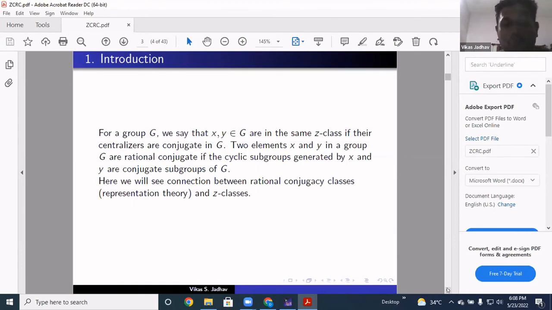As Anupam sir has already discussed, two elements in a group G are in the same Z class if their centralizers are conjugate in G. That is the definition of Z class. And two elements X and Y in a group G are rational conjugate if the cyclic subgroups generated by X and Y are conjugate subgroups of G. That is the definition of rational conjugate. In this talk, we will see a connection between rational conjugacy classes and Z classes.